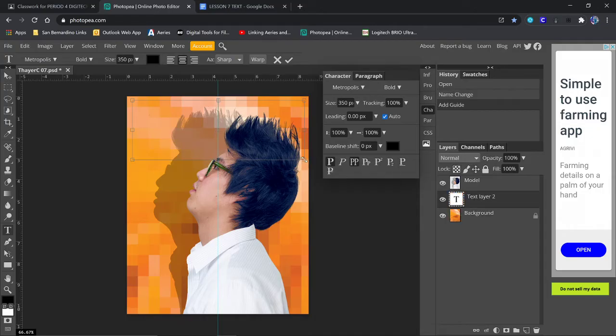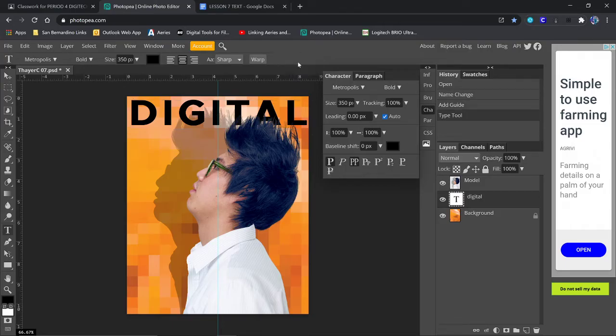Try and get it close to center. Okay, double check that all of our settings are still there. Okay, it all looks good. Click inside the text box, and we're going to type digital. Okay, that looks pretty good. Okay, if I want to make the text box fit a little better, I can bring that up. Okay, I like all this. Once I get it how I want it, I'm going to click the check mark or hit enter. But I think check mark is better, because if you hit enter, it might actually continue typing.